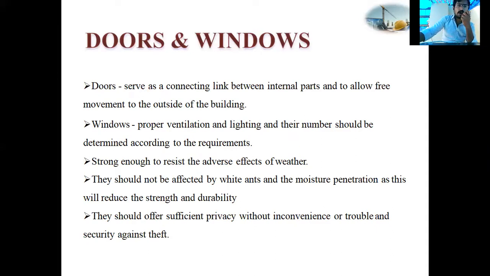Doors and windows should not be affected by white ants. If we provide wooden doors, there may be chances of damage by white ants, and moisture penetration, as this will reduce the strength and durability.